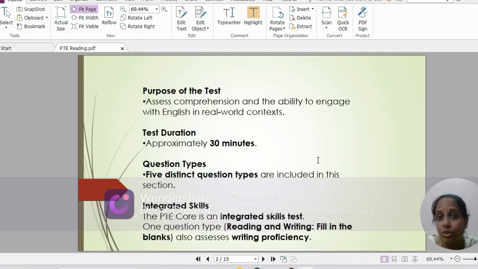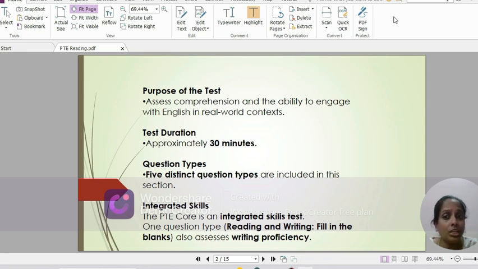Let's first take a look at the test itself. The PTE Core Reading section is designed to assess not only your comprehension but also your ability to engage with English in practical and real world contexts. So, this section lasts approximately 30 minutes, consists of 5 distinct question types.